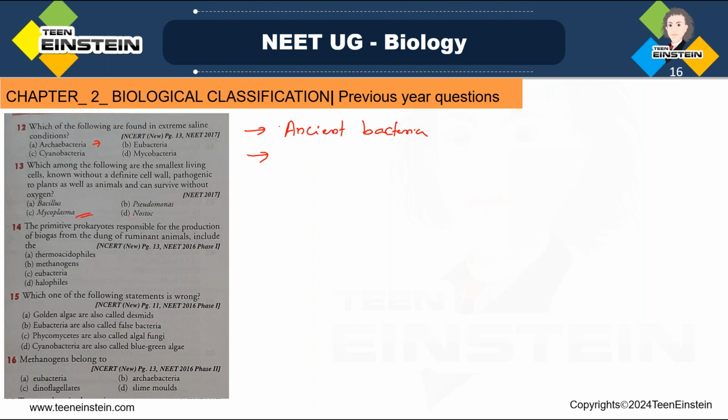Mycoplasma we have learned, and here Nostoc, Pseudomonas, Bacillus, all these also we have learned. So among this, mycoplasma, that is a triple layered smallest living cell. Which one? Mycoplasma.